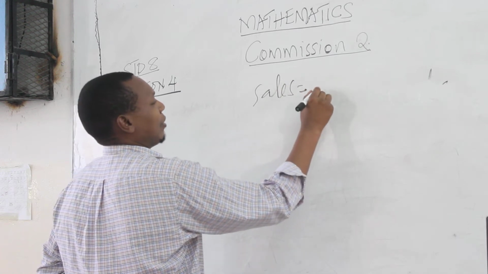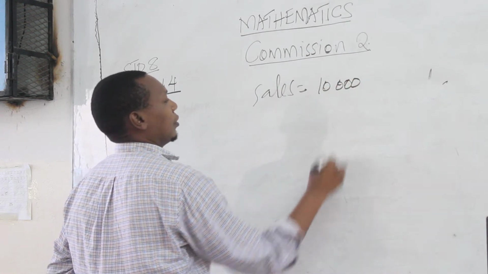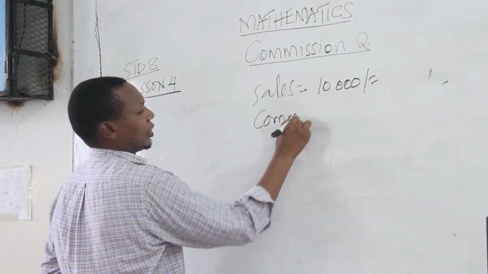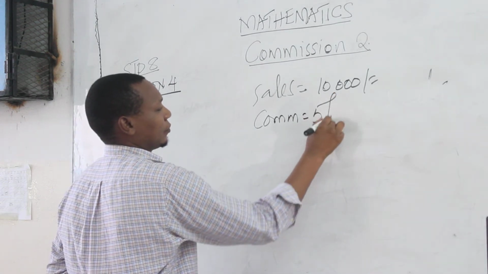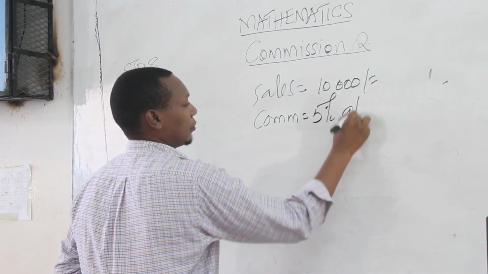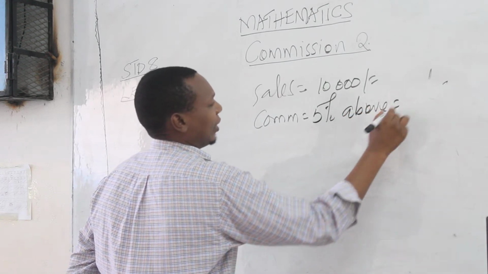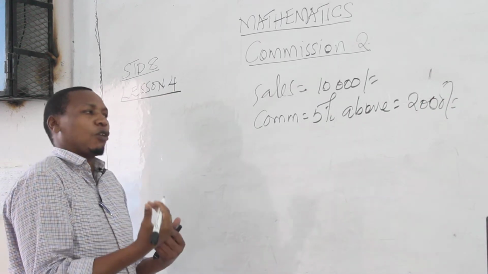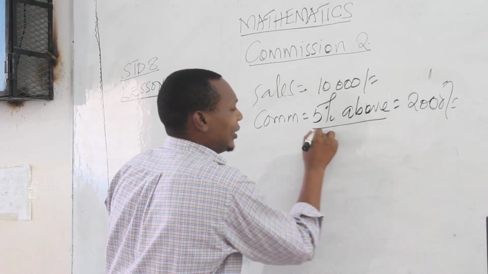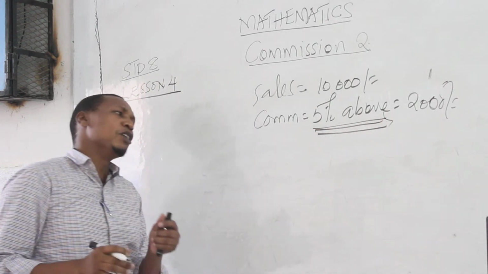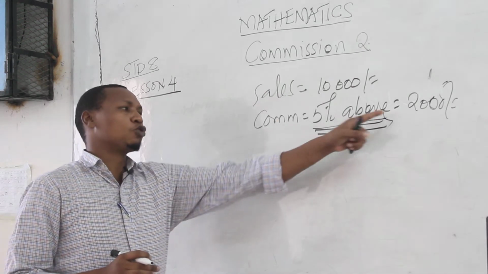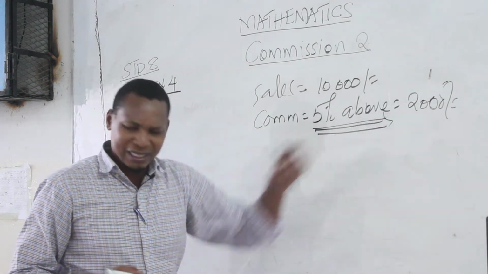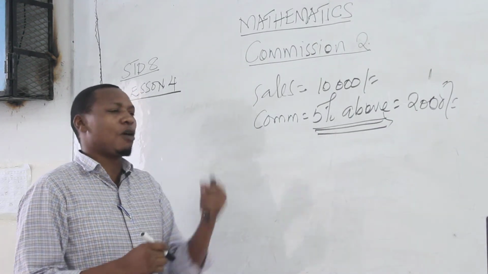The sales are given as maybe 10,000 shillings. Then someone is given a commission of 5% above maybe 2,000 shillings. So this is what I'm calling the condition. The condition is that if you sell goods above 2,000 shillings, then the goods which exceed 2,000 are the ones you are going to be given commission on.